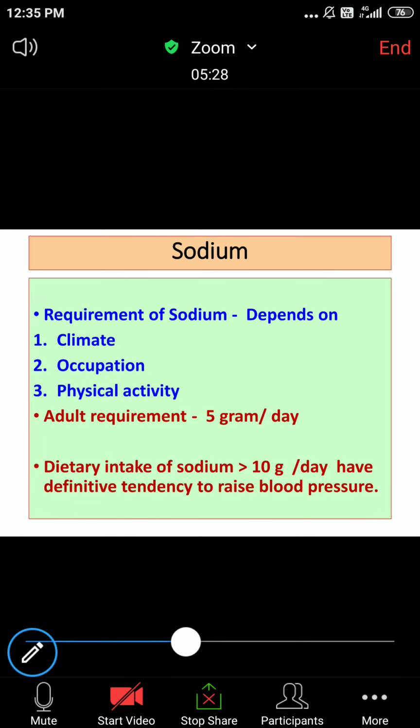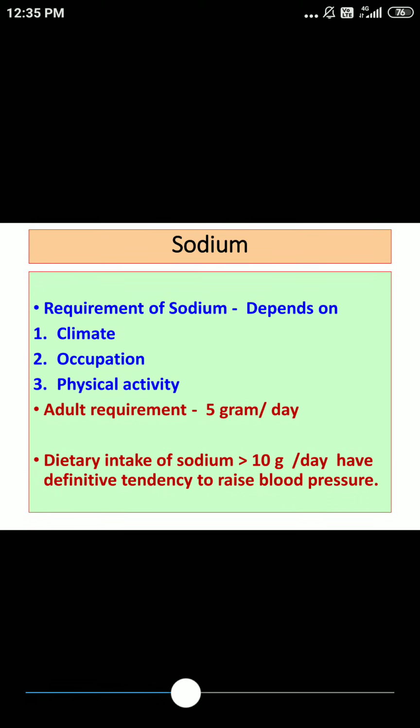As far as the requirement of sodium is concerned, it depends on various factors. One of the factors is climate. Certain climatic conditions are there. It will depend upon the occupation, and it will depend upon the physical activity. The requirement of sodium given by KPARC is 5 grams per day.